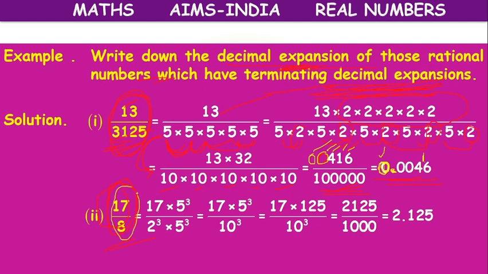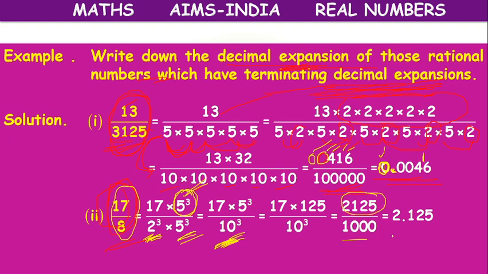Suppose you see the second example, 17 by 8. Here 8 we can write as 2 cube. But instead of 2 cube, I need 10 cube. What can we do? 3 2s are there, so we can take 3 5s. But the value will change. To keep the value the same, in the numerator also we have to multiply with 3 5s. So what will be the result?